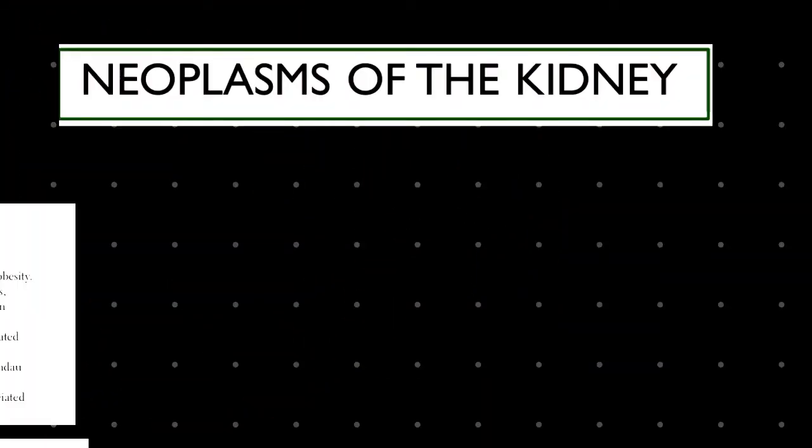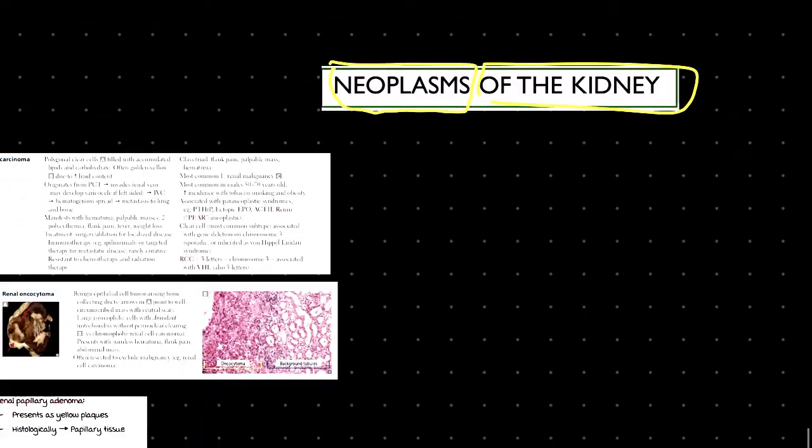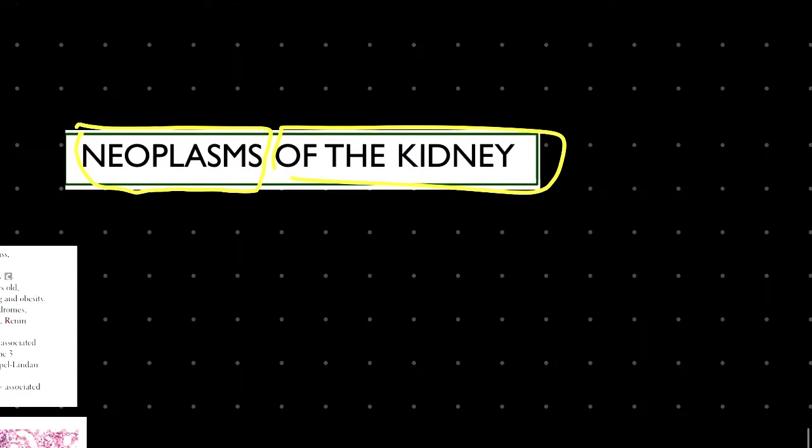The topic of discussion that we are going to deal with is neoplasm of kidney, right? We are going to talk about renal tumors. Initially we'll go through all these points, all these contents, and at last we will be describing the points from First Aid. Now without delay, let's move into our topic.